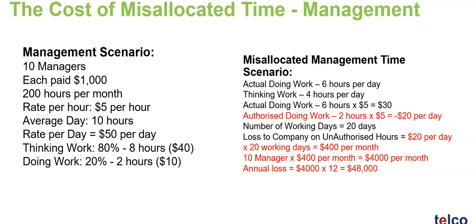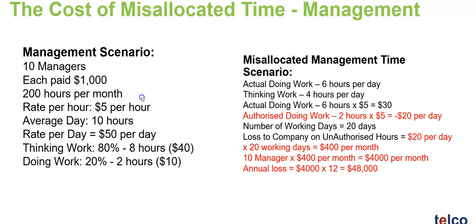Now, what could a company do with $200,000? I think there are many, many things that a company could do with $200,000. What could a company do with $50,000 in the year? There are vehicles that could be purchased, at least two. There are various initiatives that could be made, branches that could be opened, and many, many other things that a company could do with $50,000 if managers were saving that and were not losing it in lost time and lost opportunity cost.